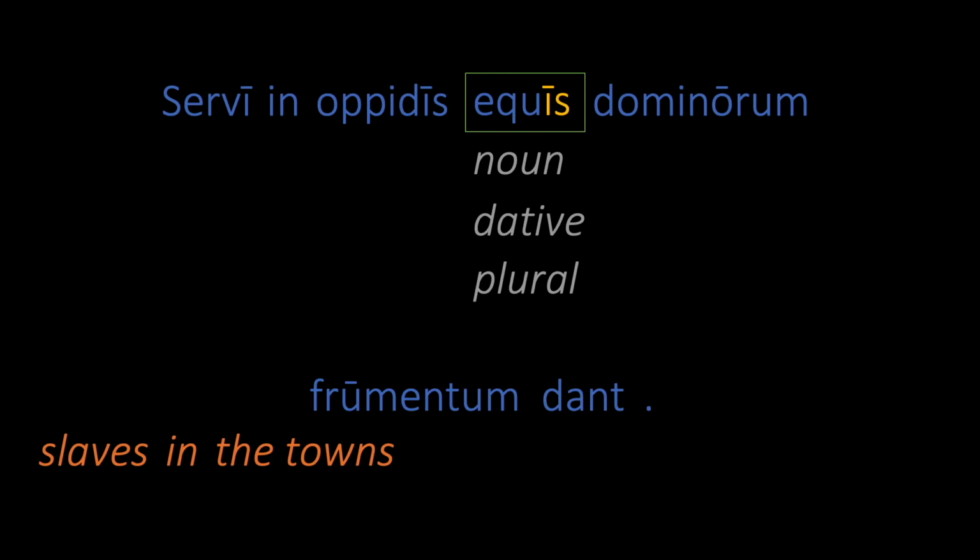Now equis has the same ending as opidis, but here we have no preposition. Let's try the dative for this one and see if it works. So we'll use our placeholder dative construction, a prepositional phrase beginning with for. The base word is equus, meaning horse, so that gives us for the horses.